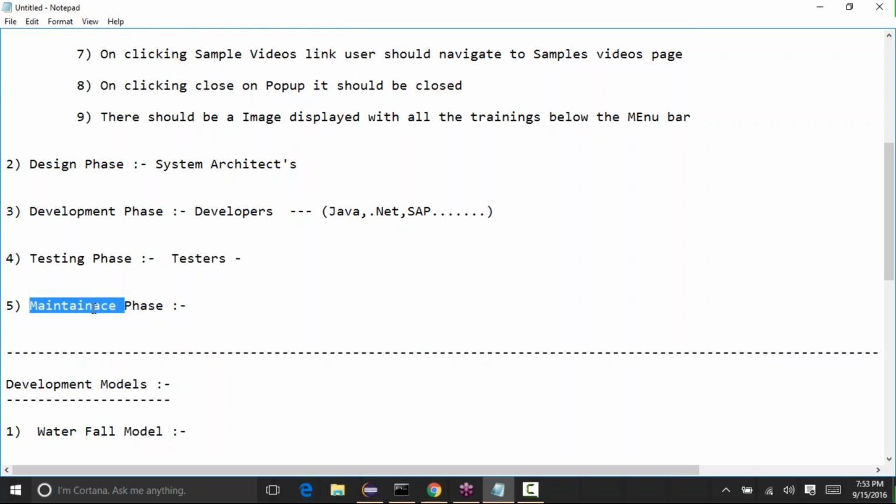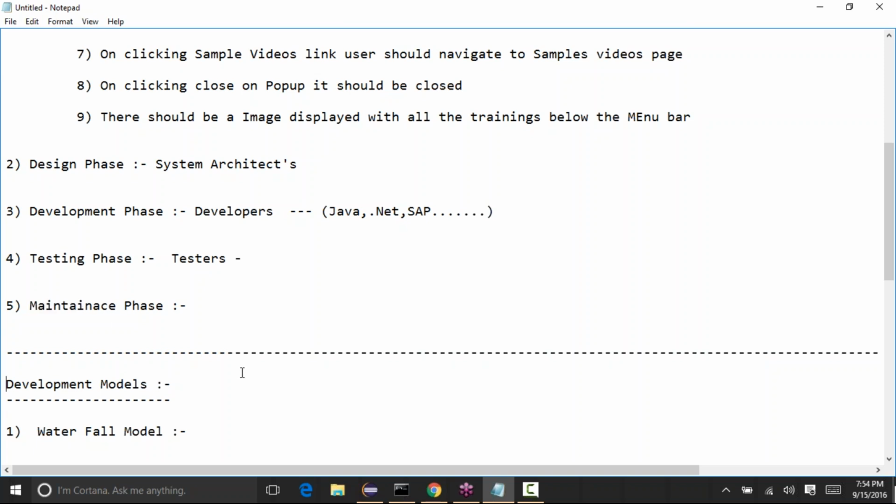At that time, it again goes through all the phases: the requirements phase, then a design phase, development, as well as testing phase. So when they want to add new functionalities, all four phases will come into the picture again. Generally, during maintenance, if there are any issues with the previous functionalities, they'll try to fix those, and when new functionalities come up, it goes through all the phases again.